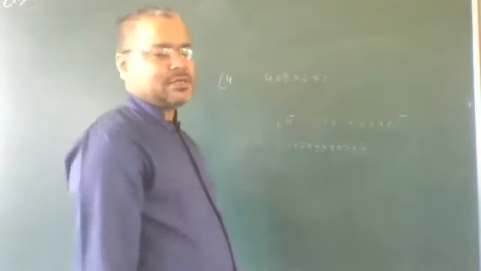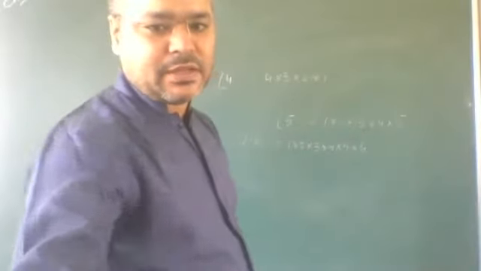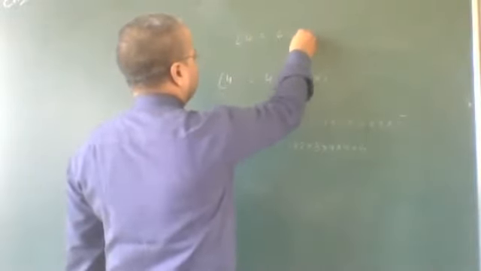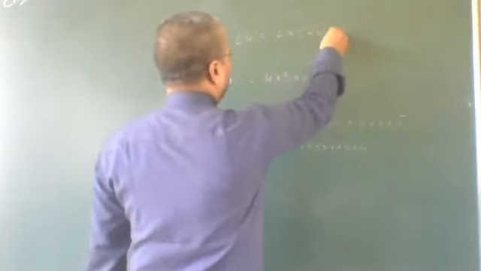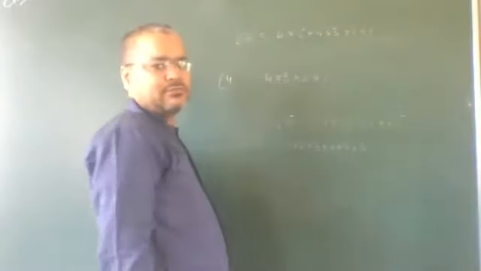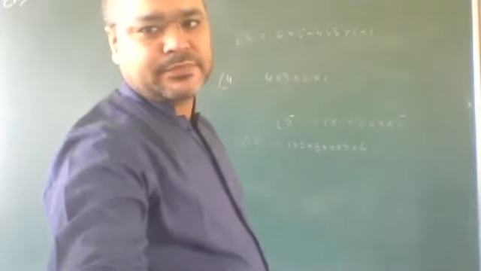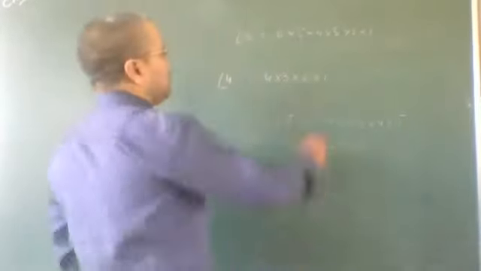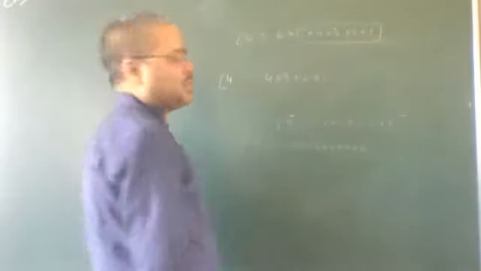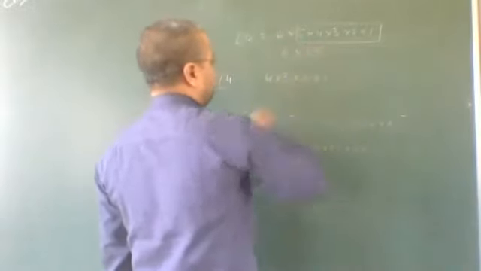Getting? But simply we write it this way: factorial 6 is equal to 6 into 5 into 4 into 3 into 2 into 1. It means 6 into factorial 5.